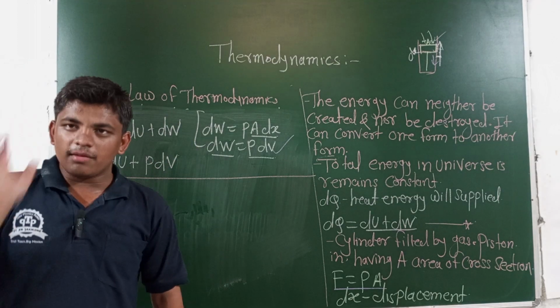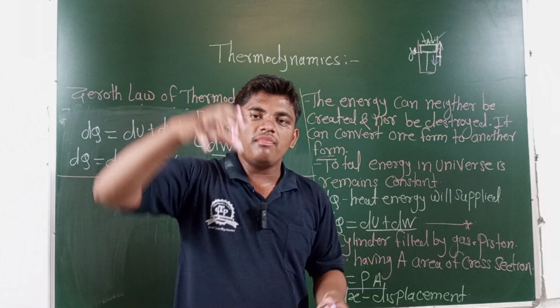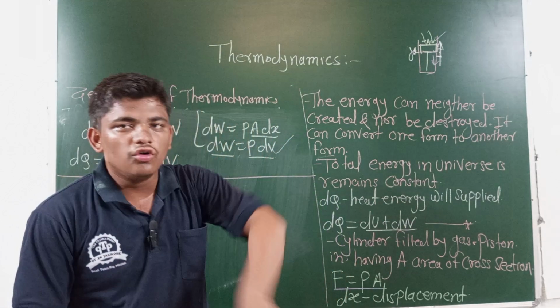Now the second law of thermodynamics: heat always flows from the high temperature body to the low temperature body.